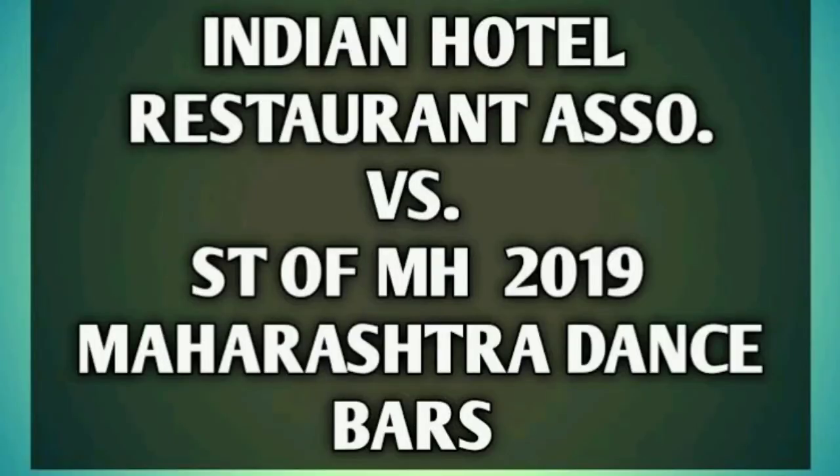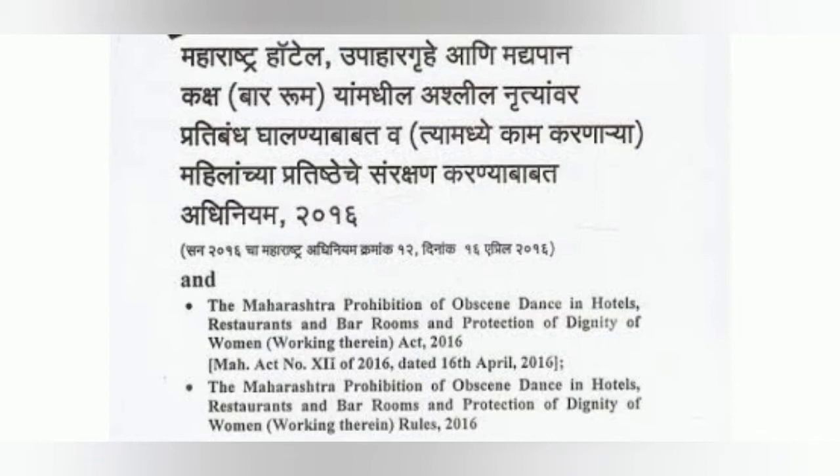Now, this case is on the constitutionality of the Maharashtra prohibition of obscene dance in hotels, restaurants and bar rooms, and also the Protection of Dignity of Women Act 2016. All of these were upheld, and the case said that the act is not violative of Article 21 of the Constitution. Also the court relaxed the conditions for obtaining the license to work and everything like that. So this case is a relaxation over all the things that go on beside it, and Article 21 is involved in this. So just make sure to note it down and use it whenever possible. See, it's not possible to remember all the cases, but the main portions you can.